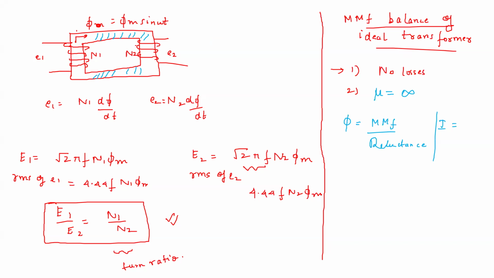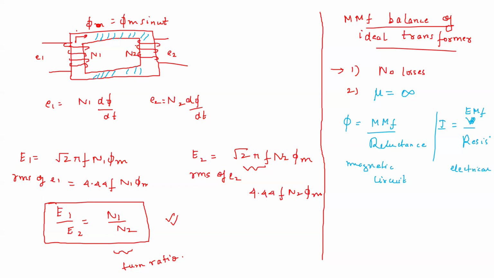Flux is MMF by reluctance, which is similar to current being voltage by resistance. Voltage or EMF by resistance is for electrical circuits, and this is for magnetic circuits.